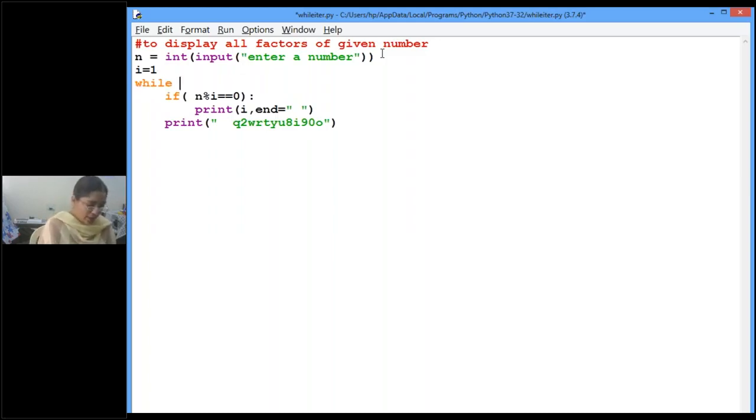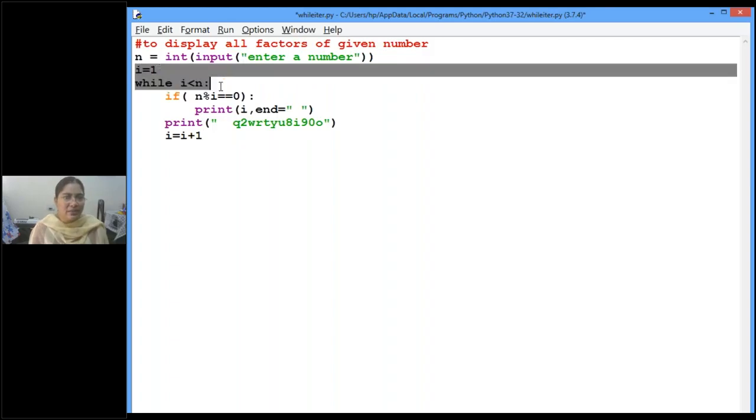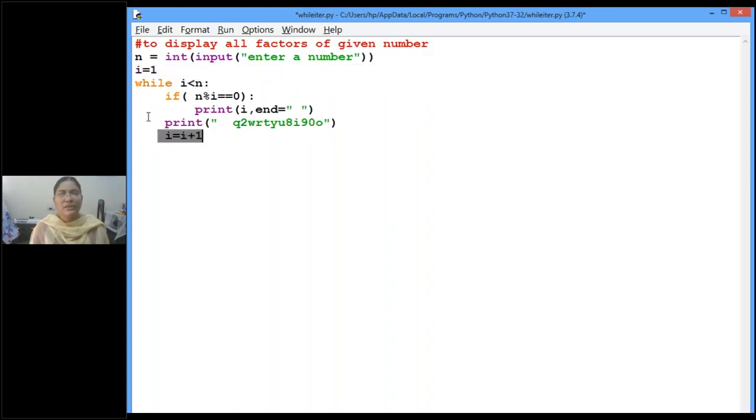While i value is less than or equal to n, or less than n? Less than n, children. But here, what is the next i value? How do we get it? i equal to i plus 1. Isn't it? So what have we done here? The for is split into 3 statements. You can see here, the first one is the initialization statement.